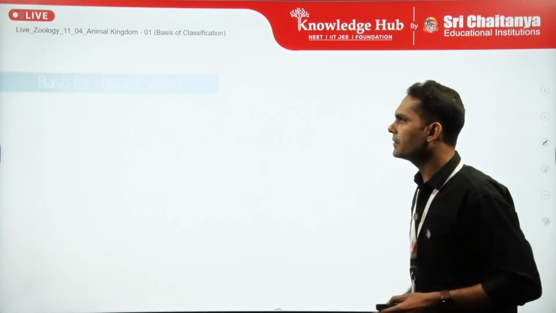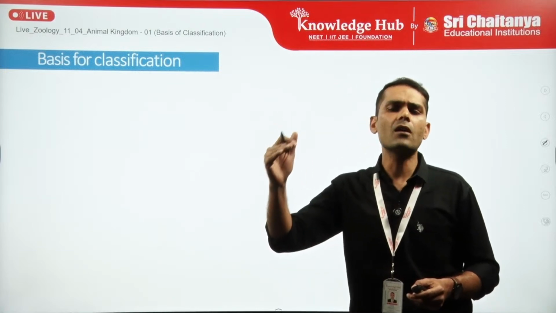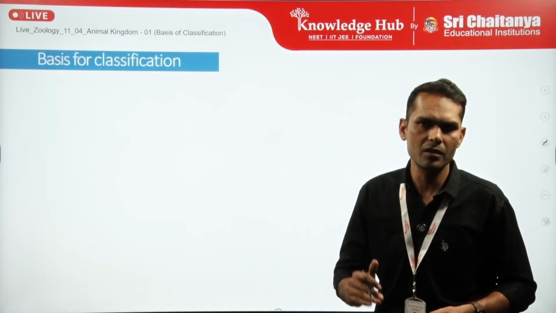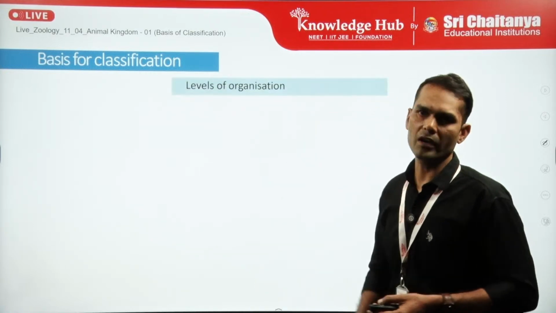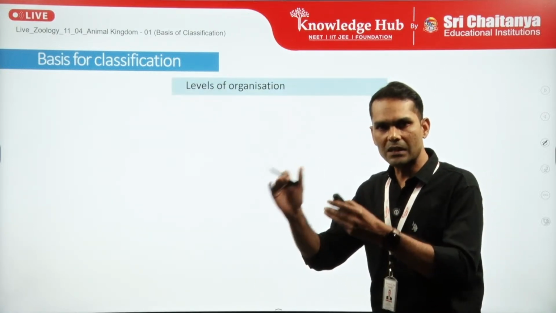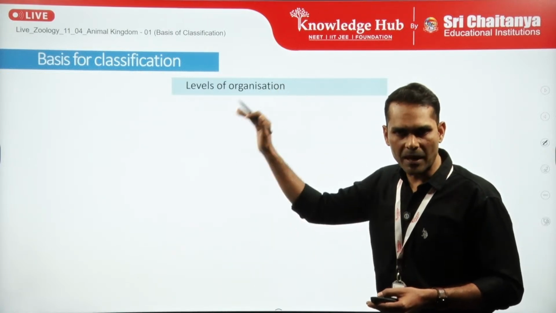So if we look further, what are the different parameters for categorizing all the animals in different phyla? What are the basic parameters? The first parameter is the level of organization. Now we will discuss each and every point one by one. So we will have a look at all the parameters first.